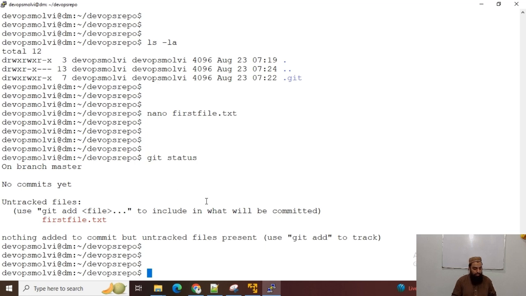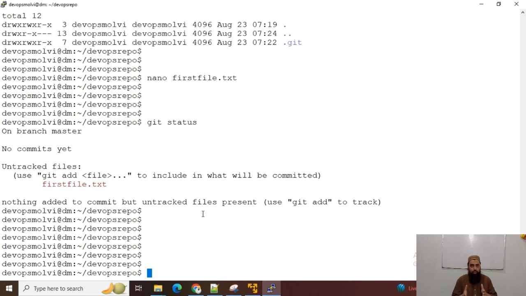So now you can see I have this untracked file, and since I want git to track it, I will add it with git add and that file name, or I can use dot as well. Dot will add all the files in the current working directory, and I will use it to add this file.